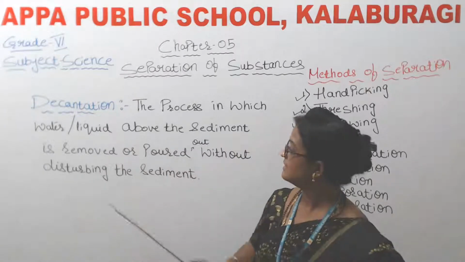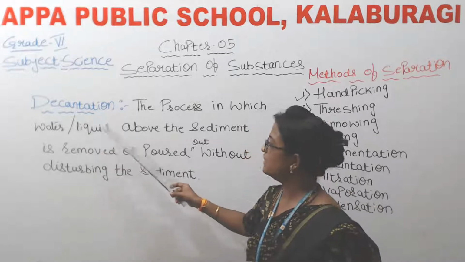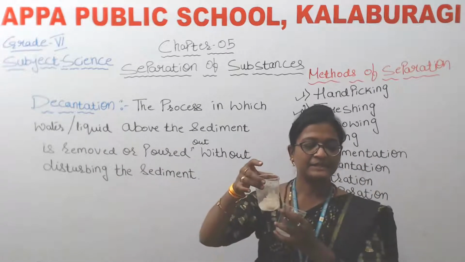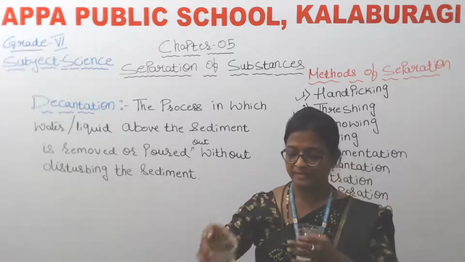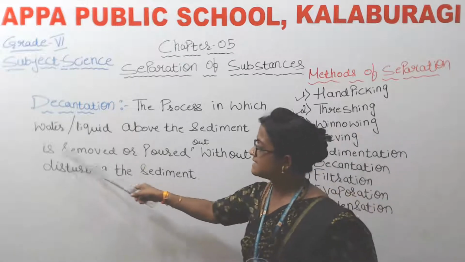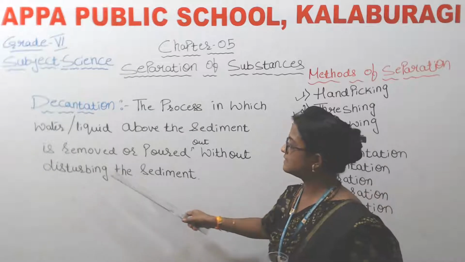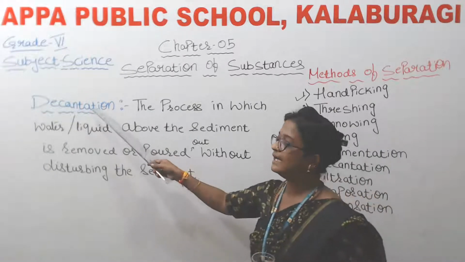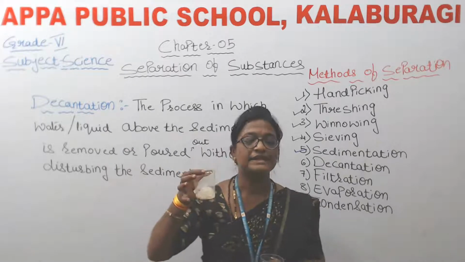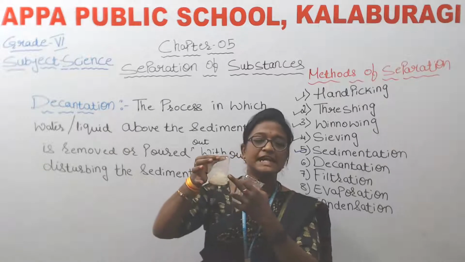So here it is: the process in which water or liquid above the sediment. Sediment means what has settled at the bottom, isn't it? So above the sediment is removed or poured out without disturbing the sediment is called decantation. So here in this process we have separated the water without disturbing the sediment which has settled.